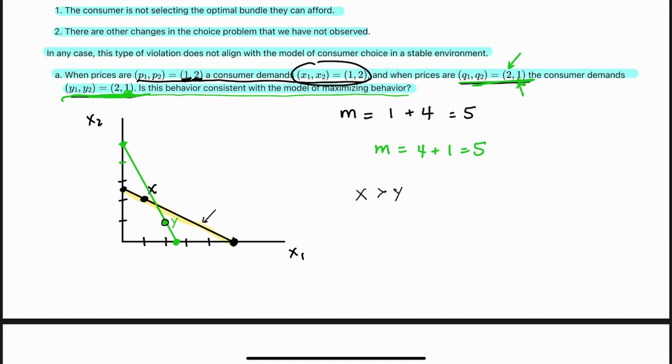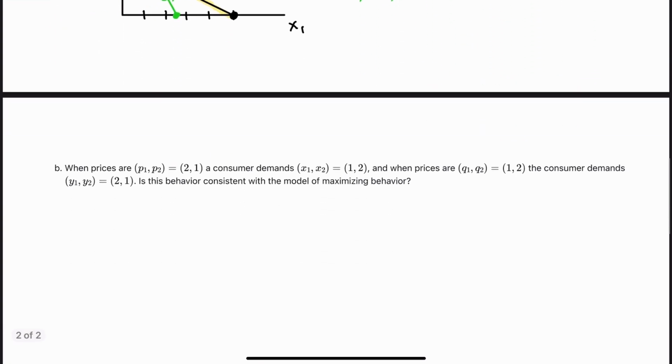And then when prices changed to the green line here, what happened? We chose Y, but X was still affordable. So Y was chosen over X. And so we have a contradiction. And this is a violation of WARP. And is this behavior consistent with a model of maximizing behavior? I would say no, it is not. All right, let's go on to part B.